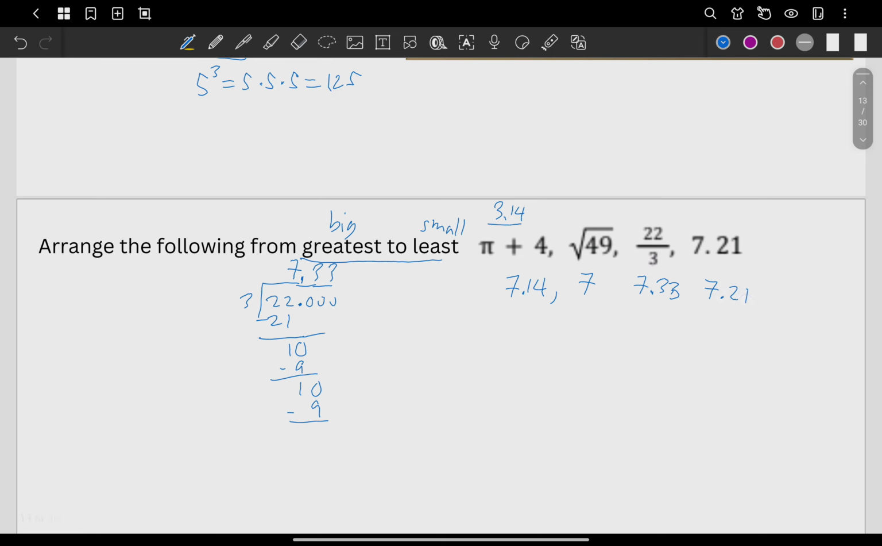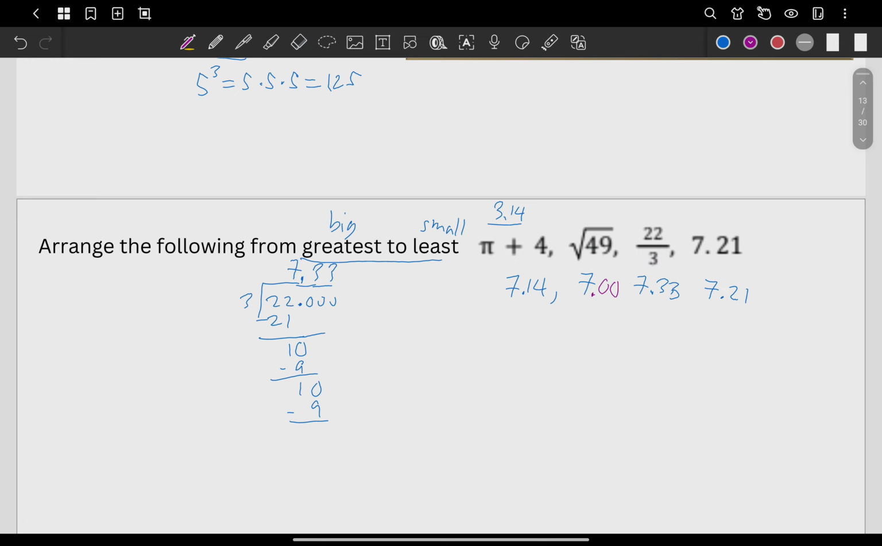Now, how do we compare them? Some will automatically just compare the 14, 33, 21. Well, that sometimes will work, but what we can do here is convert all of them into two decimal places first. So this is going to be 7.00 there. Now we can compare them.